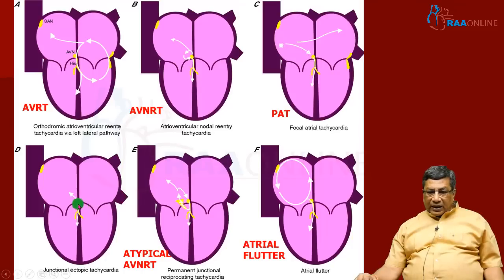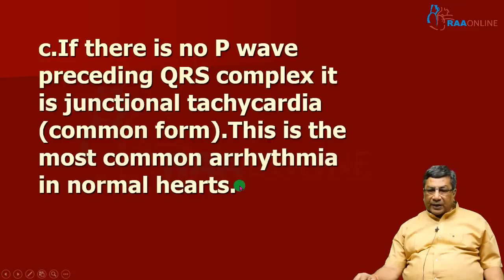In a junctional tachycardia, there is simultaneous retrograde activation and antegrade activation, so you will not have the P wave in front of the narrow QRS complex tachycardia. Whereas in an atrial tachycardia, you will have an abnormal P wave in front of the QRS of the tachycardia. And atrial flutter is because of a macro reentry circuit within the right atrium. Anti-clockwise is a typical flutter. So it happens within the right atrium. These are the mechanisms of various narrow QRS complex tachycardias.